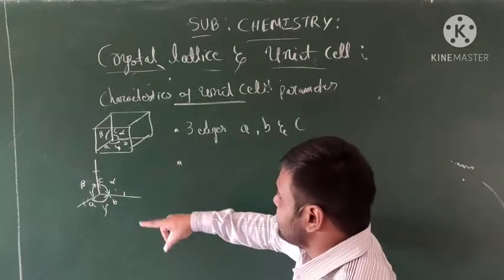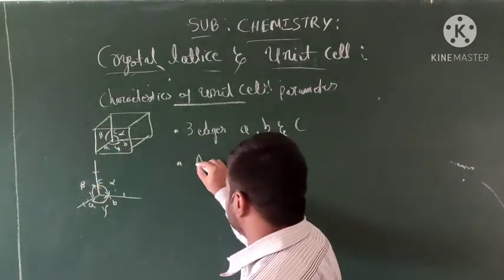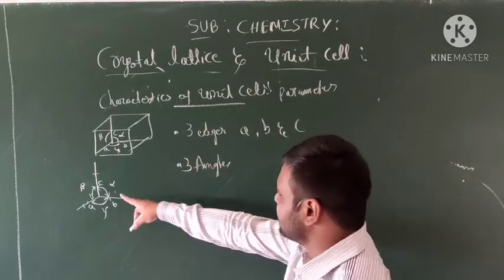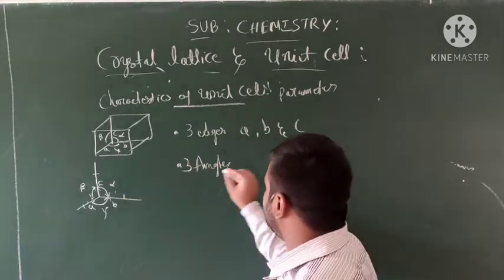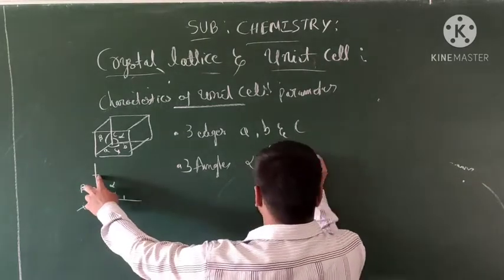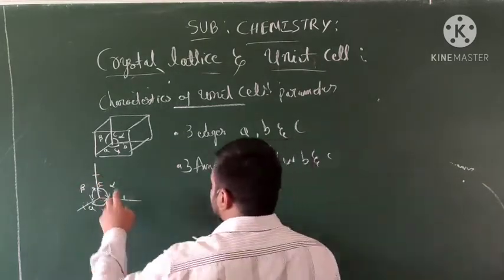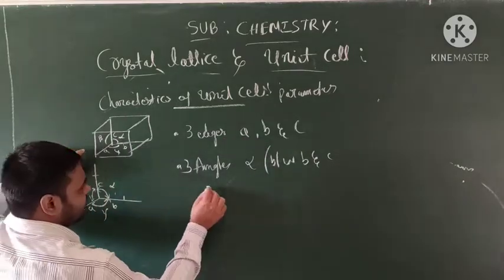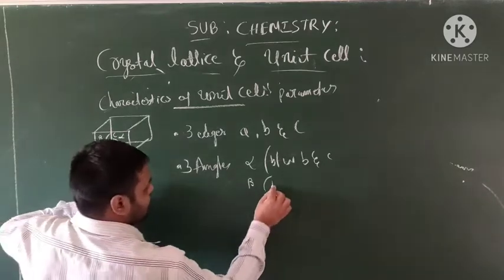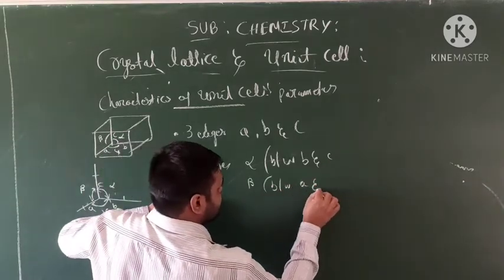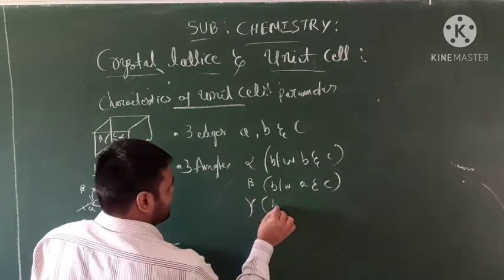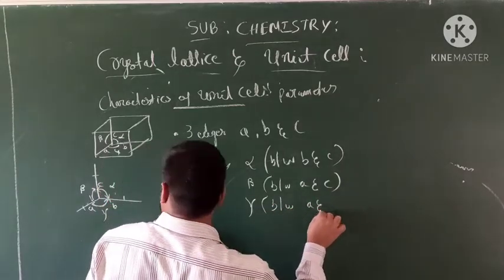And 3 angles also. First one what? Alpha, between B and C. Okay. Next one is beta. This is between A and C. And gamma, this is between A and B.